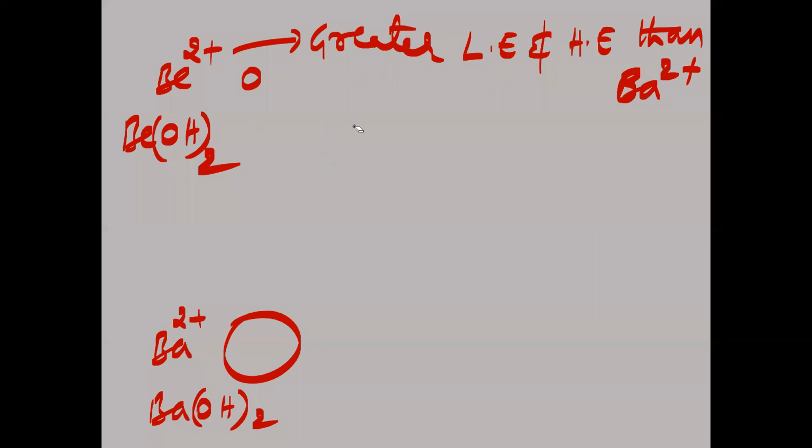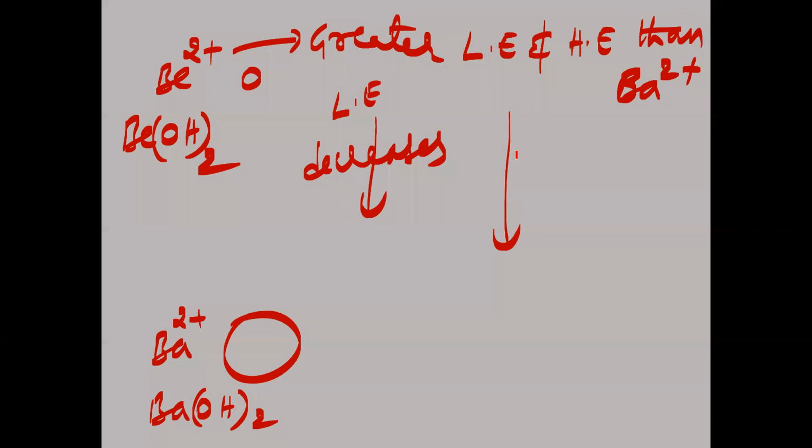Now from top to bottom, what is happening? From top to bottom, does lattice enthalpy increase or decrease? It decreases. Why? Size is increasing. When size increases, lattice enthalpy decreases, and hydration enthalpy also decreases.